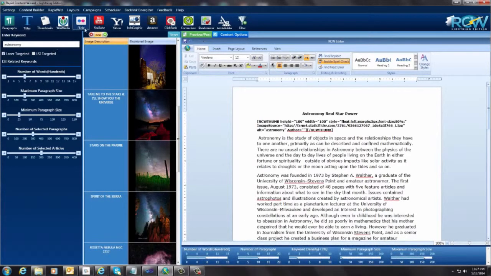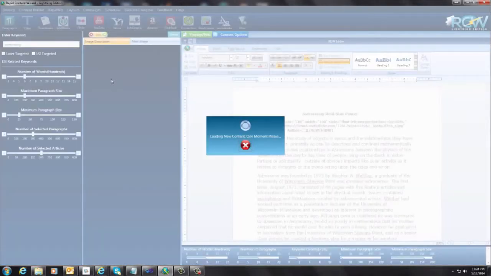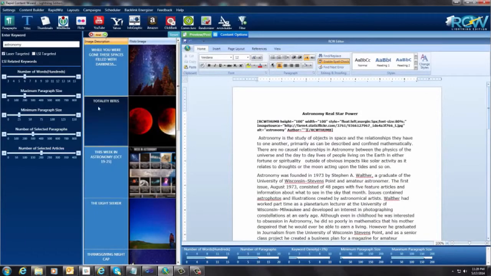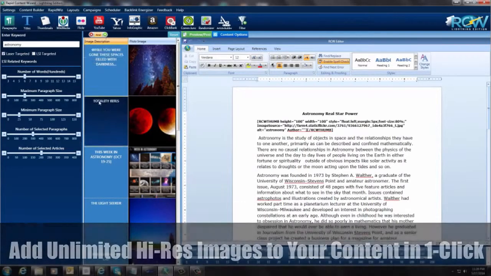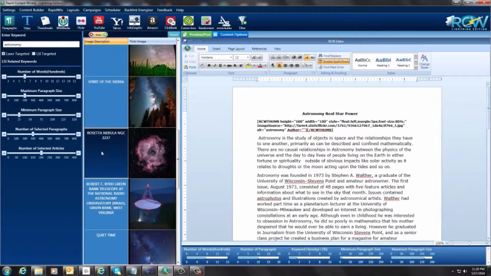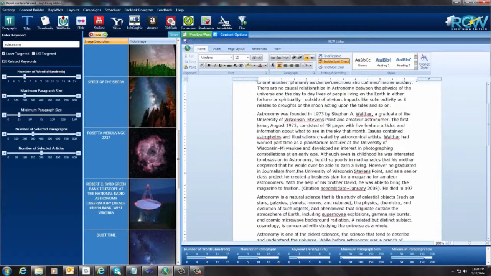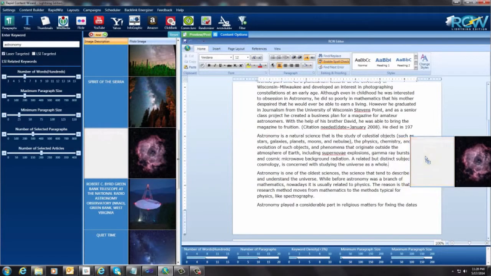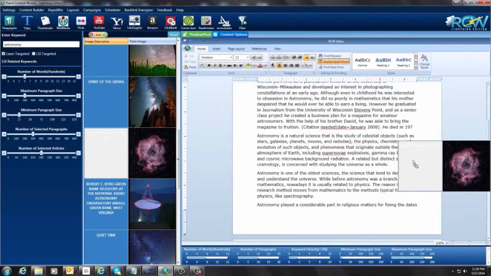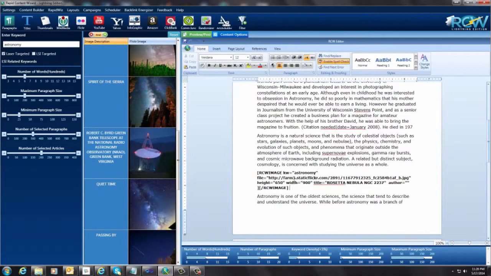So let's keep going here. Let me add an image. Okay, and now we have our images up here, and I know these look the same as the thumbnails. They pretty much are both from Flickr, but I'm just going to pick something else down here that looks kind of interesting, and I just want to show you. In order to add an image, I can also drag and drop this and insert it anywhere I want in the article. So you see that little red bar flashing right there? It'll insert it right after that. And you can see there it is. So now we have an image in here.